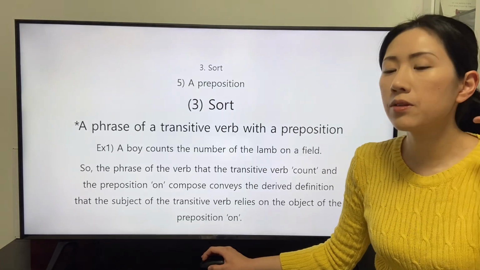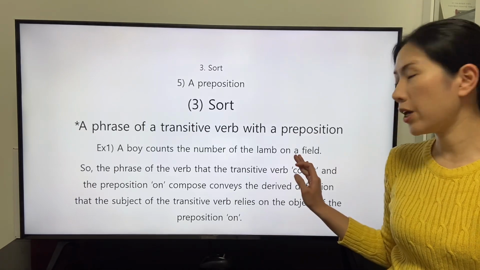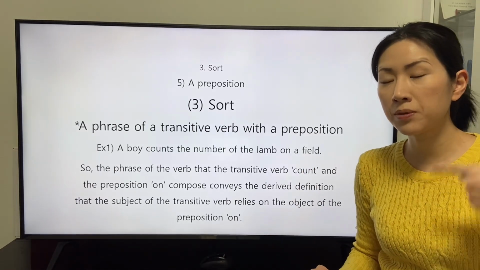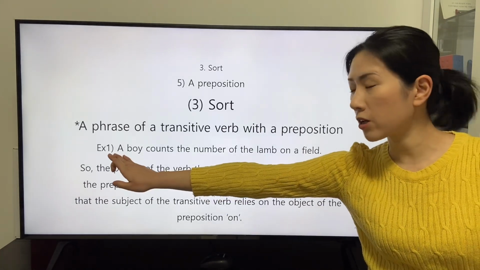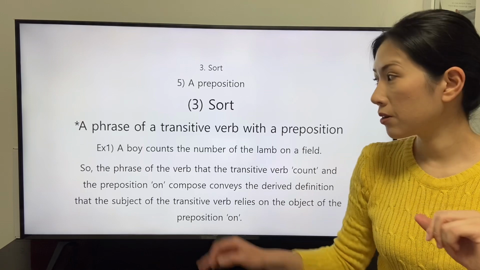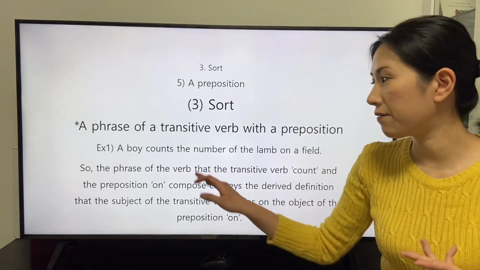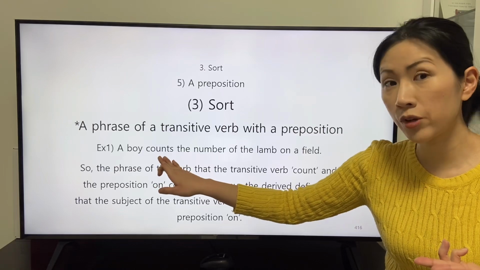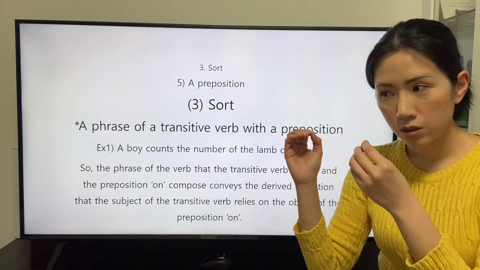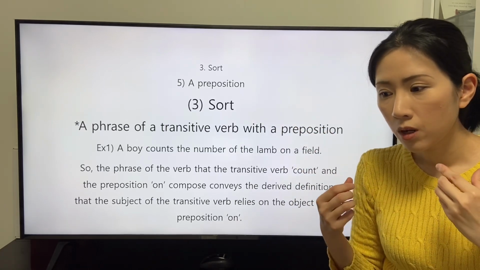We can understand that the intention of the speaker is that the object of the preposition on, or field, is a place where the subject, a boy, relies. That is constant. Then we can understand that the sort of the object of the transitive verb count does not influence the intention of the speaker.